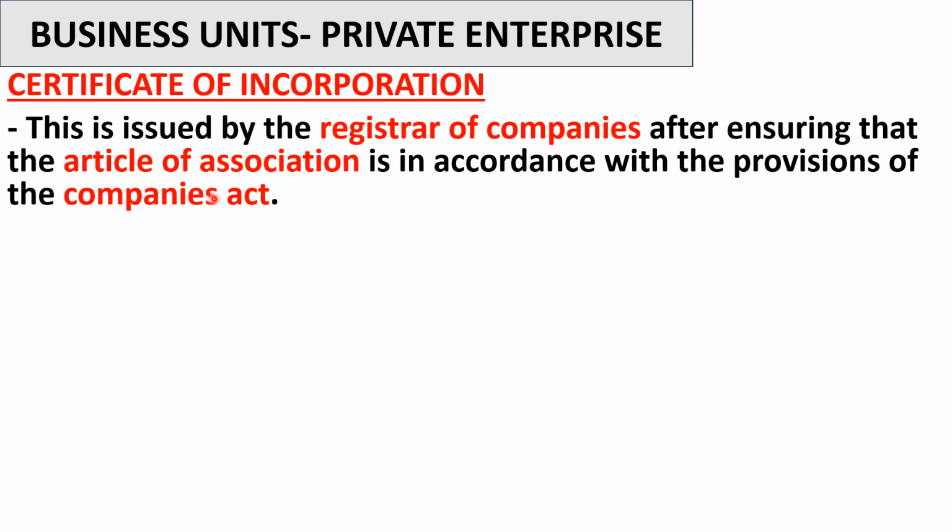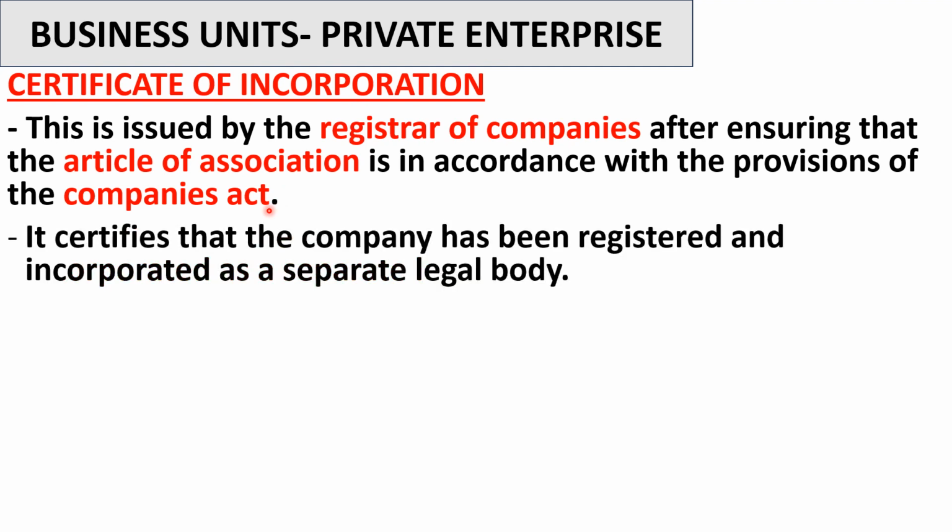Okay, so once the document has been submitted to the register of companies, the register of companies is going to check and compare the document with the Companies Act. Okay, if it is in accordance with the Companies Act, then they are going to issue to the promoters the certificate of incorporation. Okay, meaning that they have been allowed to start a company. Okay, so it certifies that the company has been registered and incorporated as a separate legal body.